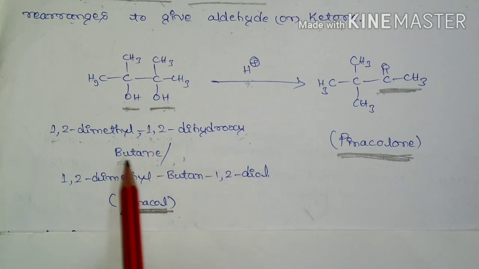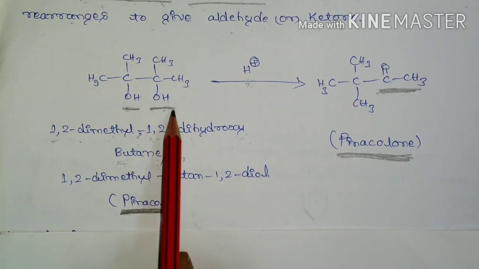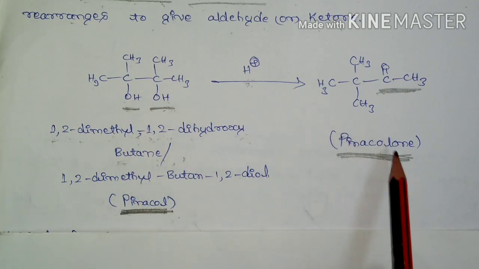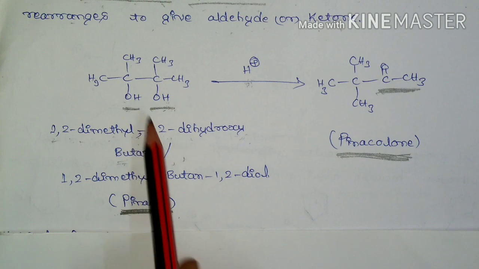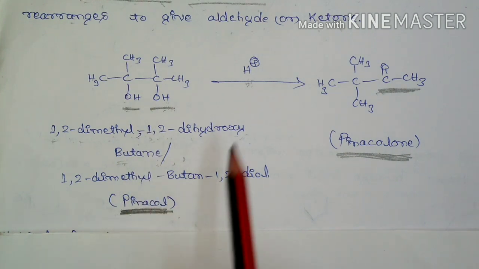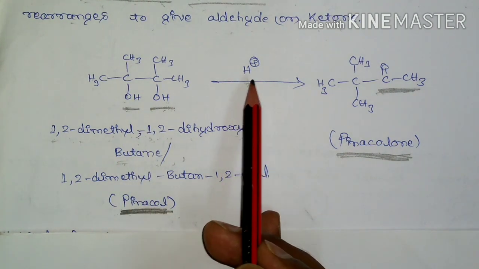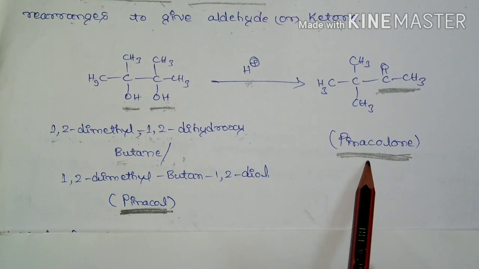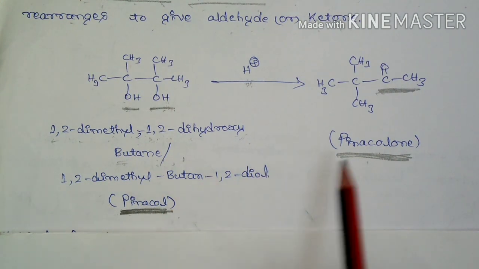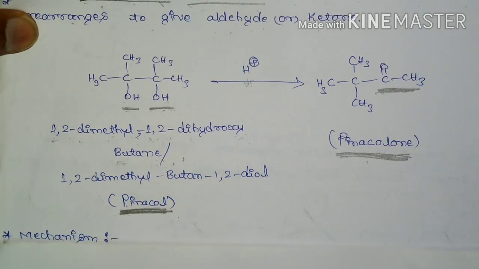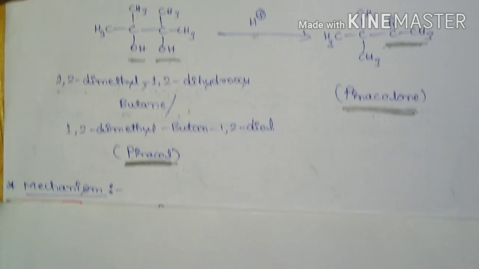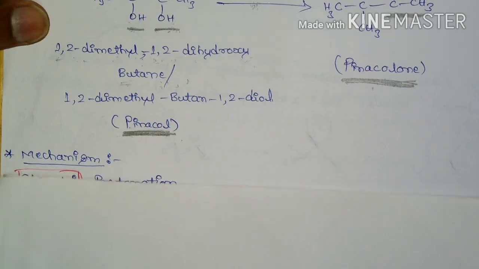2,3-dimethyl-2,3-dihydroxybutane, commonly called pinacol, undergoes rearrangement to pinacolone in the presence of H+. So this is pinacol, undergoing rearrangement in the presence of H+ to give pinacolone. So this is the reaction for the pinacol-pinacolone conversion. The mechanism of the pinacol-pinacolone rearrangement involves the following steps.